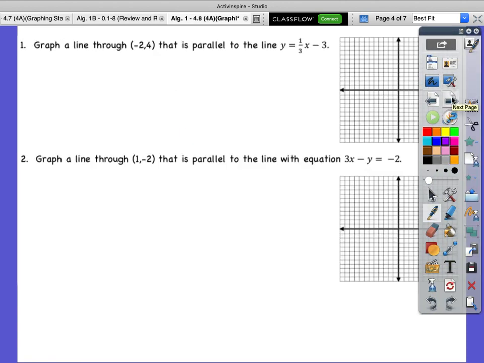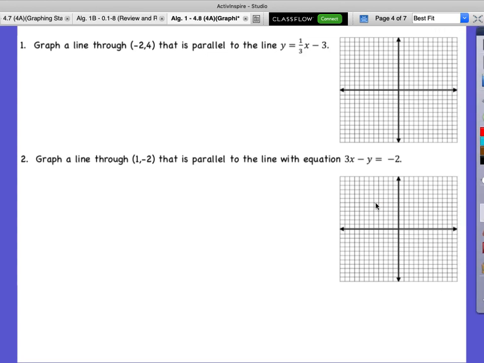Okay? So, first one, we're going to graph a line that goes through the point (-2, 4) and is parallel to the line y equals 1/3 x minus 3. So we're told to graph a line that goes through the point (-2, 4). What can we do with that point? Put it on the graph. We know that's going to be one of our points, (-2, 4).